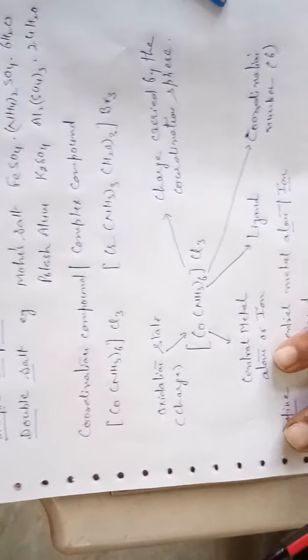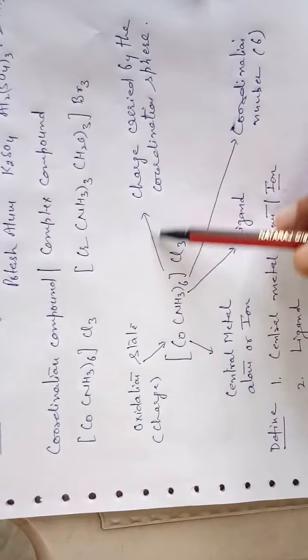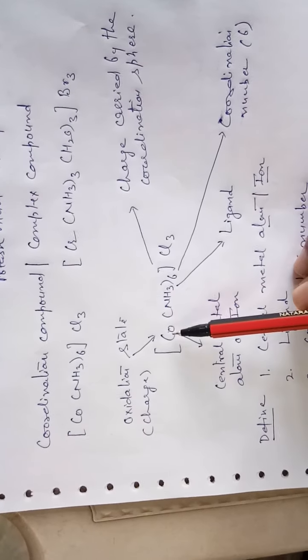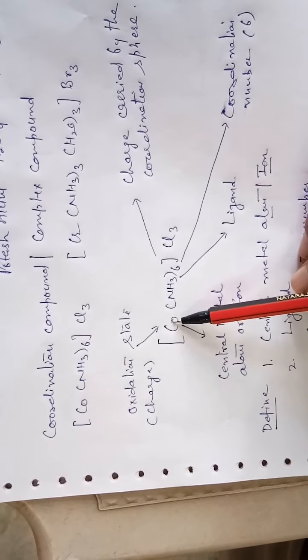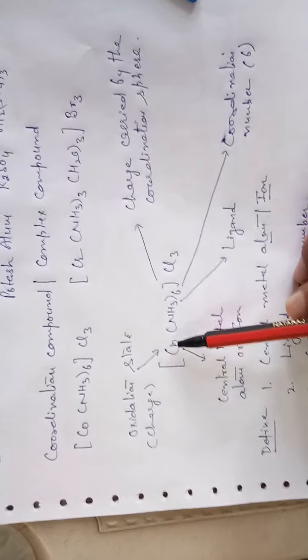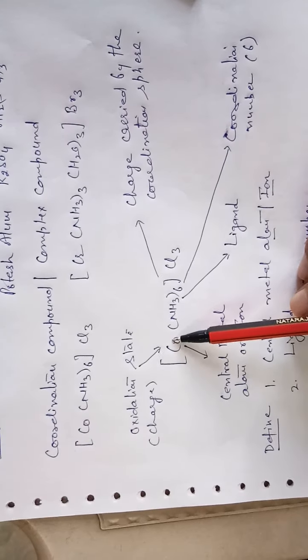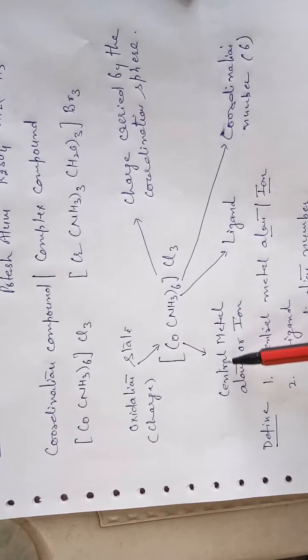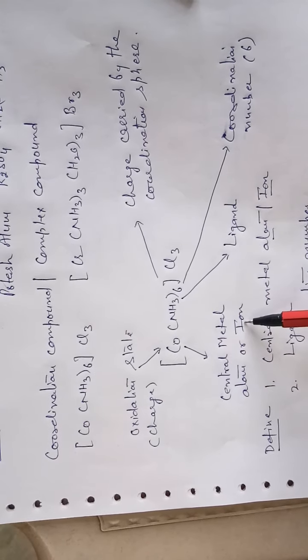In this compound, this cobalt, or any other metal, maybe chromium, iron, manganese, any metal, is known as the central metal atom or ion.